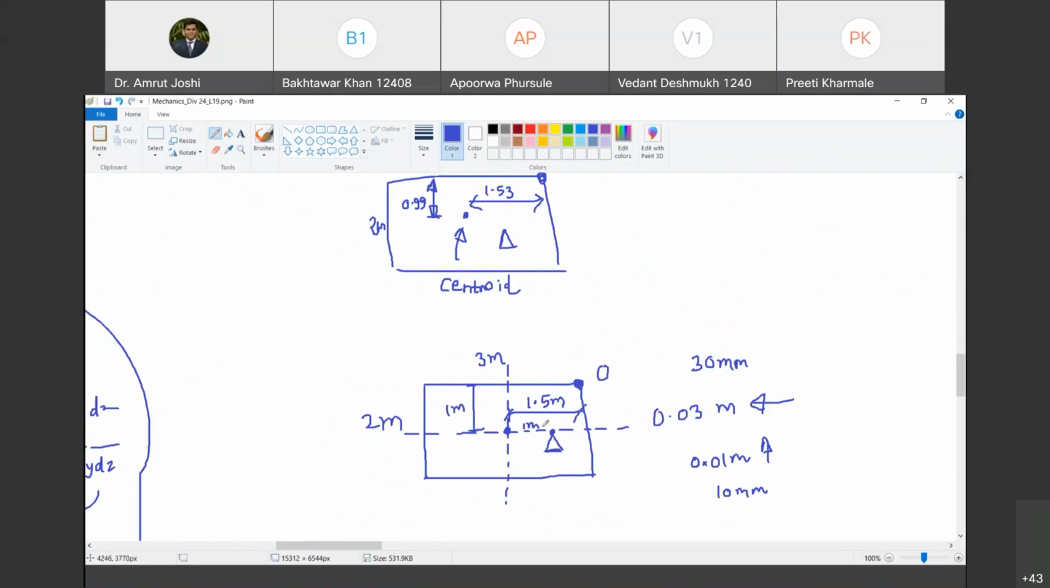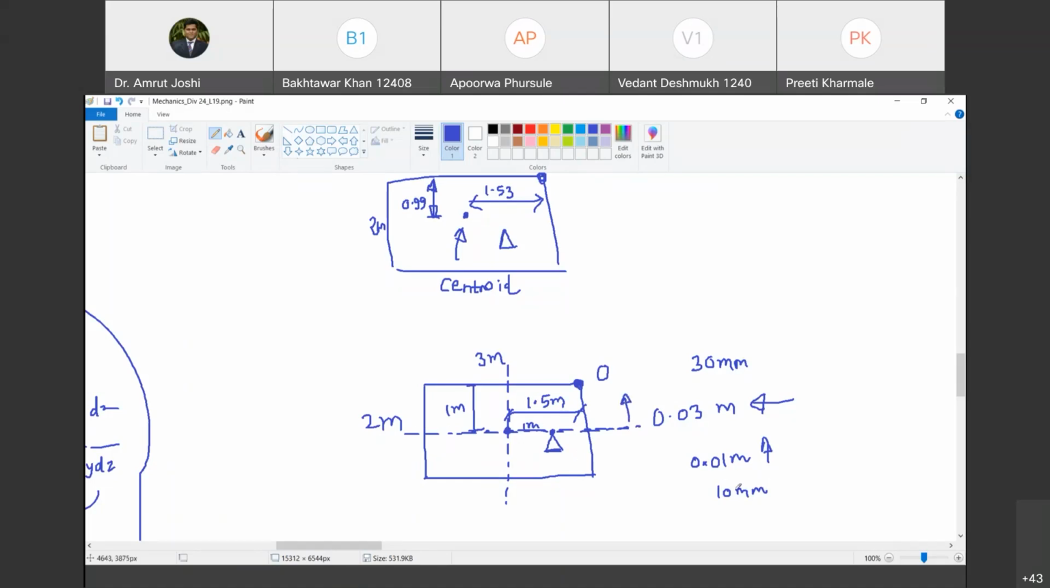Now, see, we have removed some material. We have removed some material below this line. Do you agree with me? Yes, sir. So when you remove the material from there, naturally the centroid will shift towards the location where there is a concentration of area. Do you agree with me? Yes, sir. So with reference to this line, it is but obvious that the centroid is going to shift up.